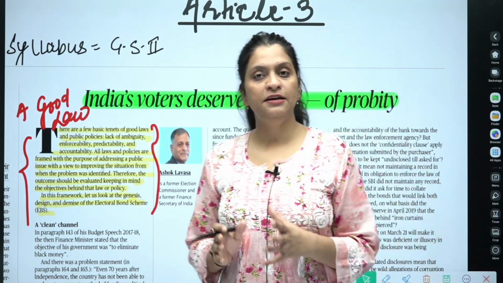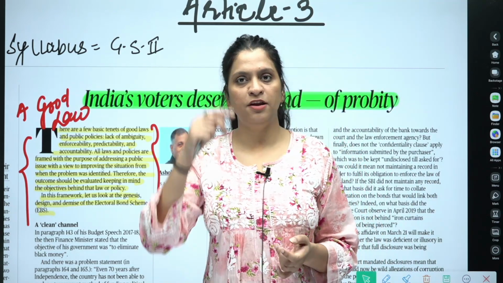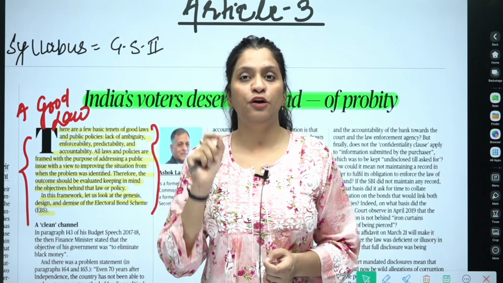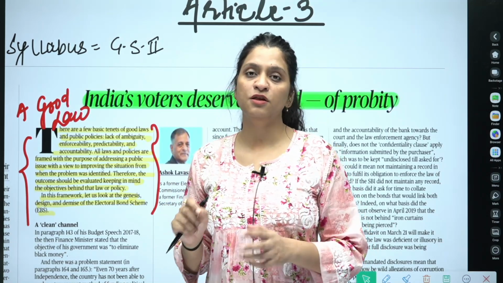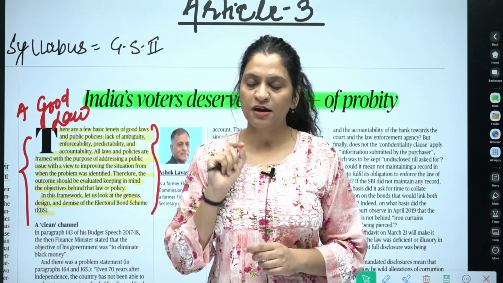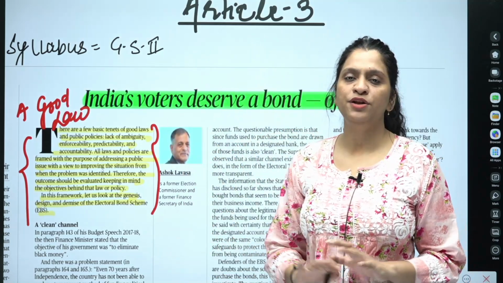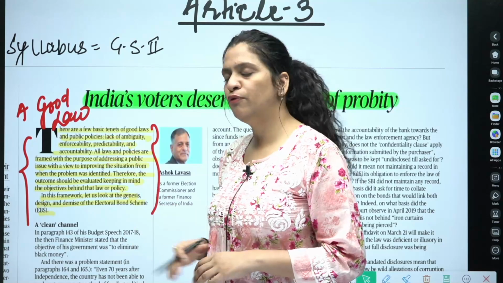We had dealt in detail with the electoral bond scheme, its limitations, why it was struck down, the various provisions on which the Supreme Court questioned, the right to information, and how the Puttaswamy case and judgment related to the doctrine of proportionality. Everything we had discussed in detail. This is almost a similar kind of debate that has been put forth in this article.